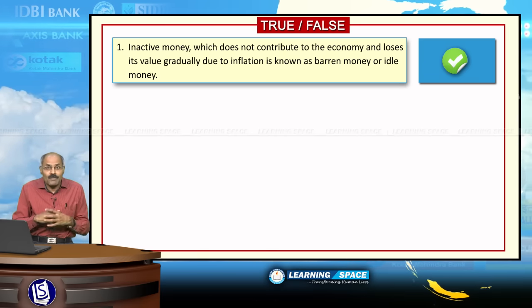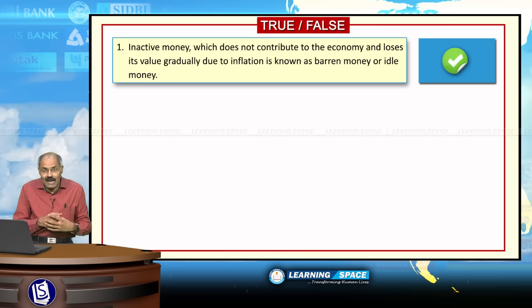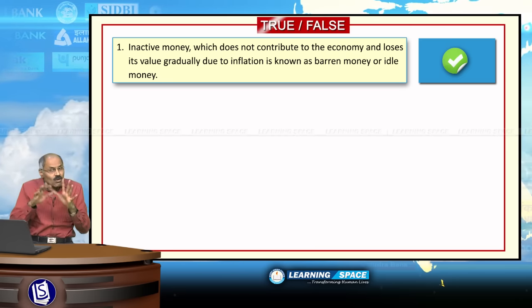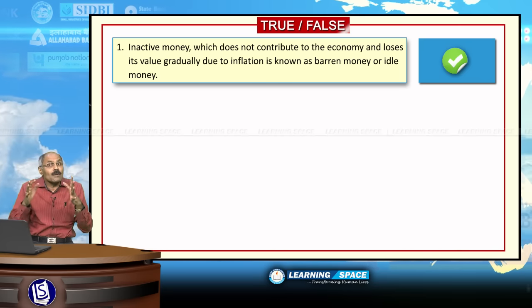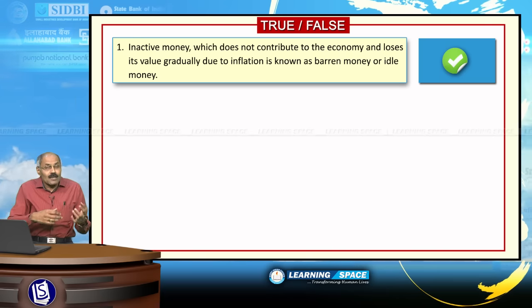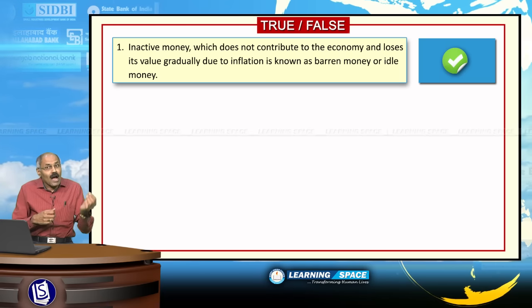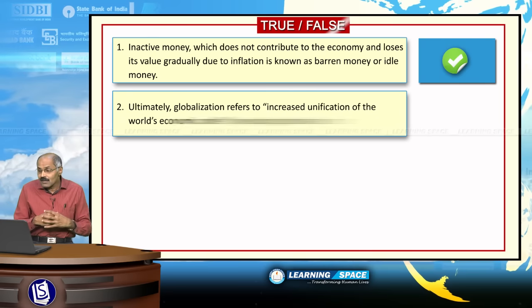At the same time, if you want to keep some money for emergencies, put it in demand deposits like a savings bank account deposit. Do not keep it idle, because it loses its value if you keep it idle, so bring it into the financial system. If you keep it idle, it is known as idle money or barren money. Please do not forget.